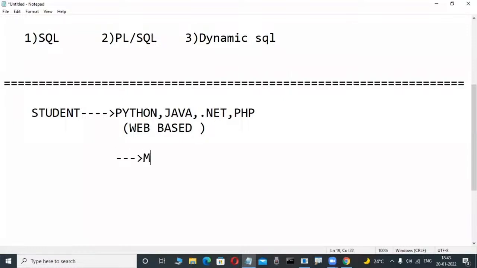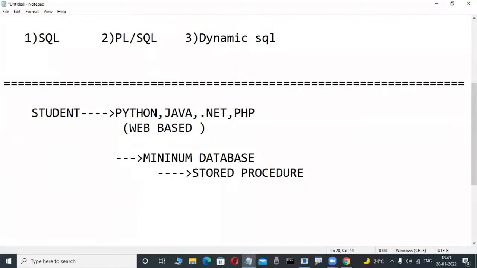Why? Because Java programmers use JDBC on the project side, and compulsorily they are using a database, these types of relational databases. .NET programmers have ADO.NET, and with that they are using databases. In these databases, stored procedures are a regularly used concept. That's why when Java or .NET programmers attend interviews, so many interviewers ask: write a query to display the second highest salary employee, what is a join, write a query to delete duplicate rows from a table. They ask so many predefined queries.